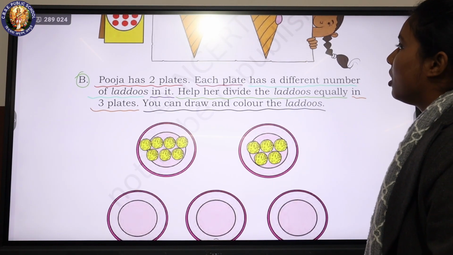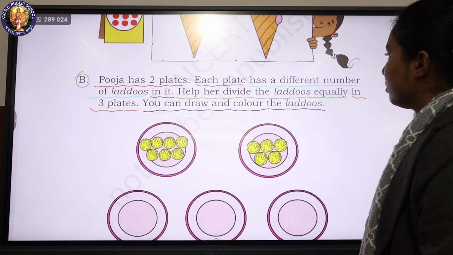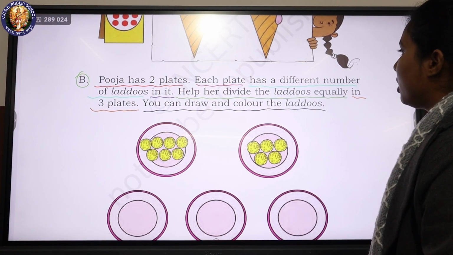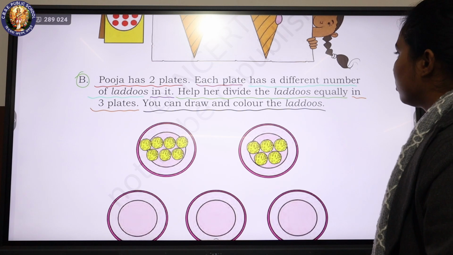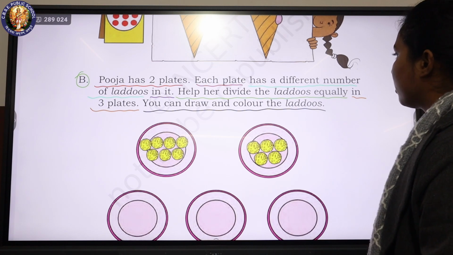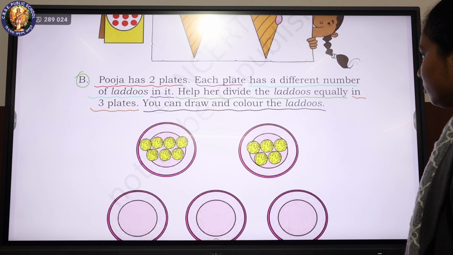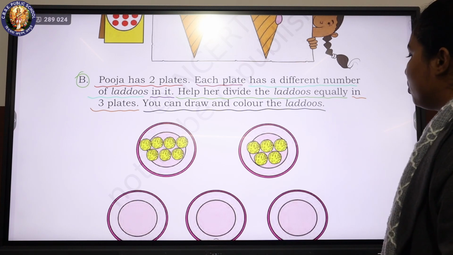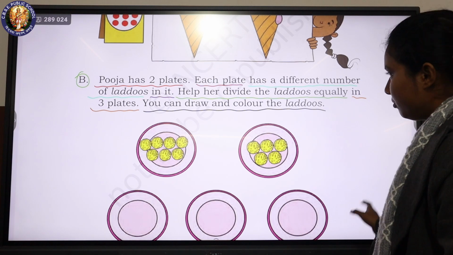B. Pooja has 2 plates. Each plate has a different number of laddus in it. Help her divide the laddus equally in 3 plates. You can draw and color the laddus.